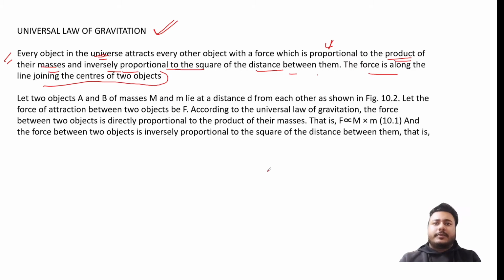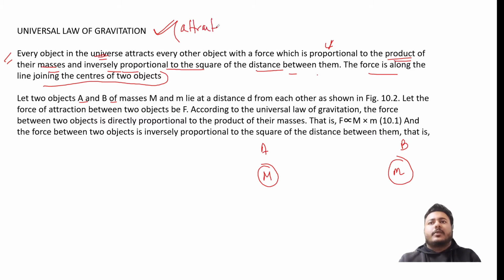For example, let there be two objects A and B. Suppose this is A and this is B, and the mass of A is M and the mass of B is small m. What will happen? There will be a force of attraction, and remember, gravity is always an attractive force, it never repels.